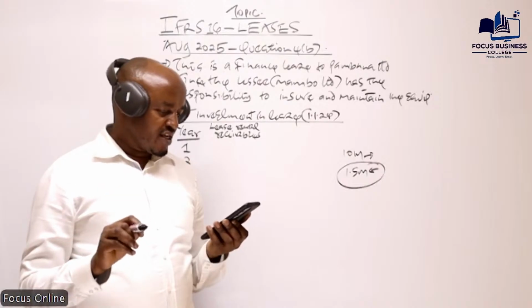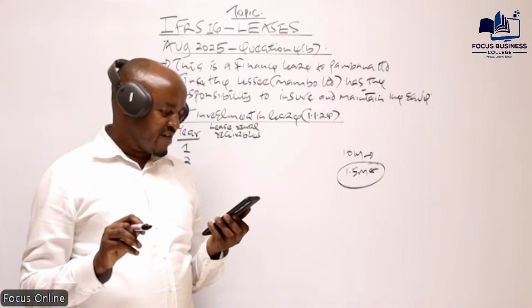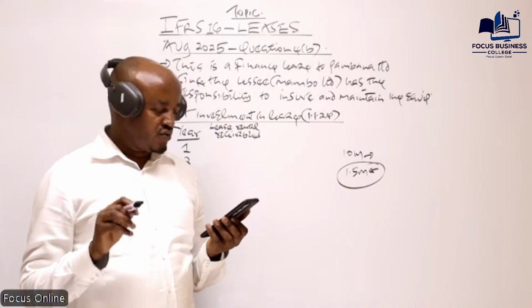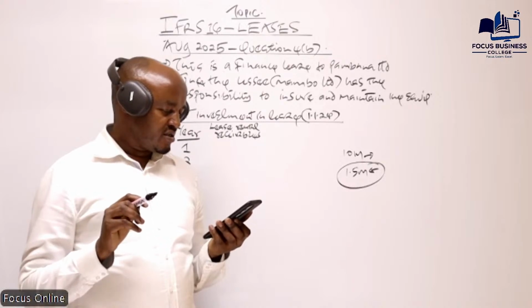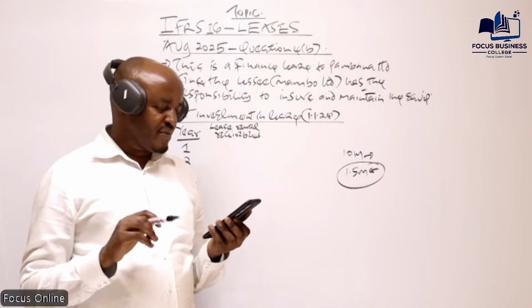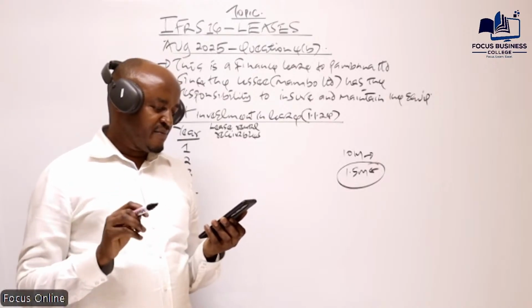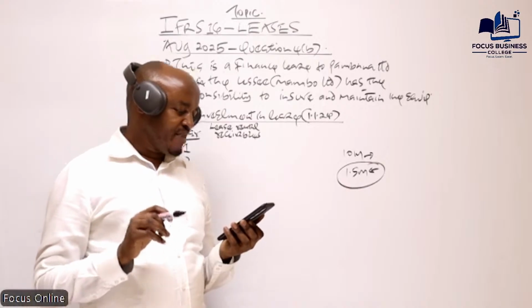And then there is also another piece of information given in paragraph 3. We are told the rate of interest implicit in the lease is 9.49, and then in the other sentence, Mambo Limited achieved the defined performance target as at 31st of December 2024 and made the required payment.